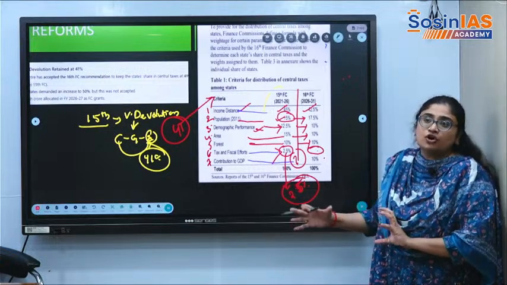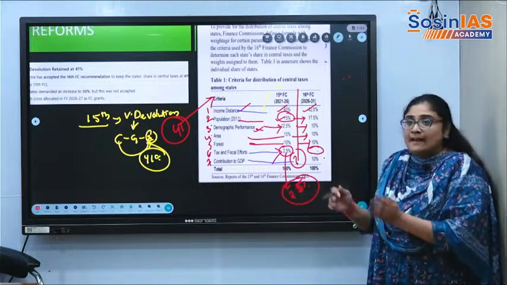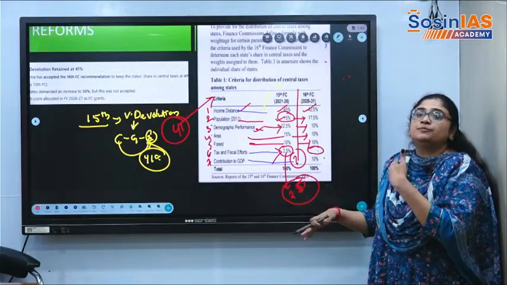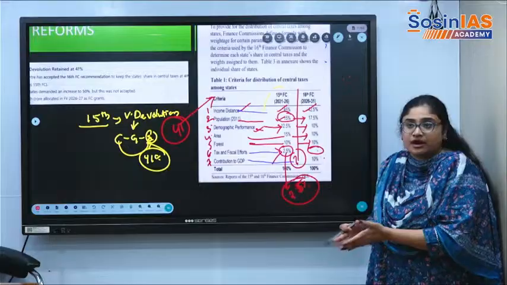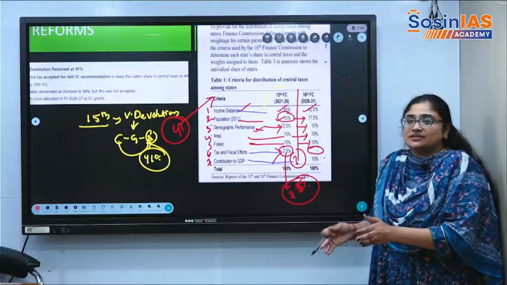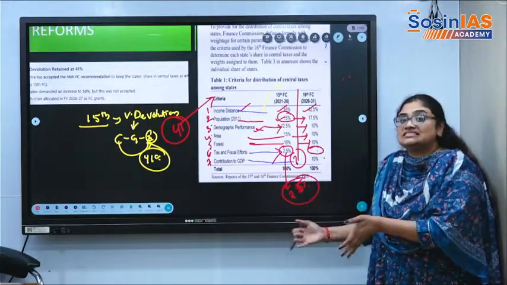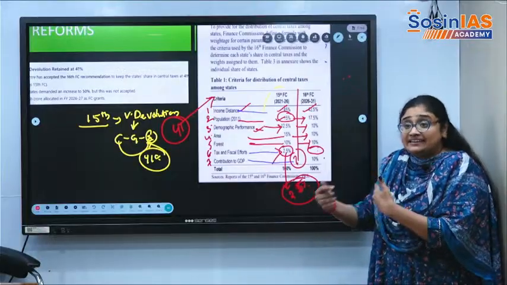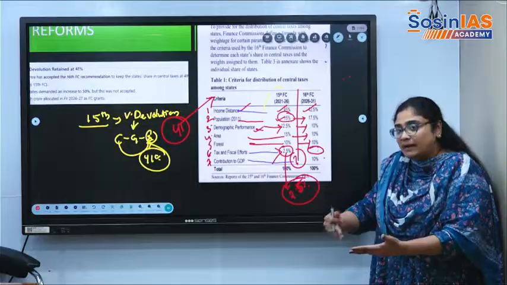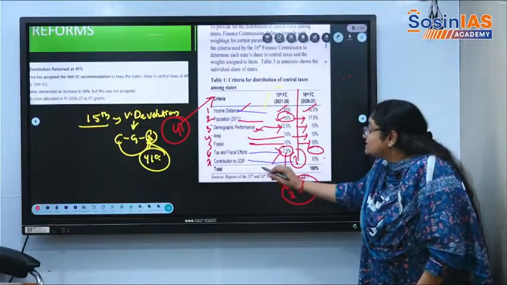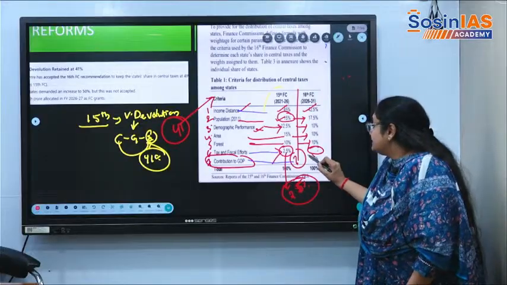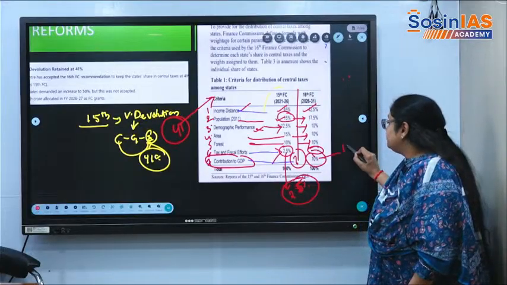Consumption states are not producing that much, but they are providing incentives for the people or industries to produce more, but they are not receiving because GST is a consumption tax, levied at the end of the consumption while buying. Because of this, contribution to the GDP is added. That is the new criteria, which is 10%.